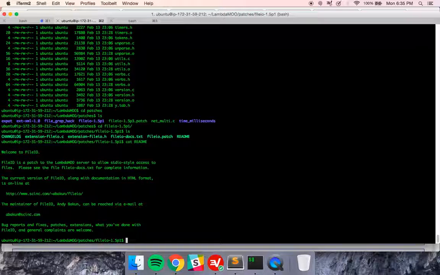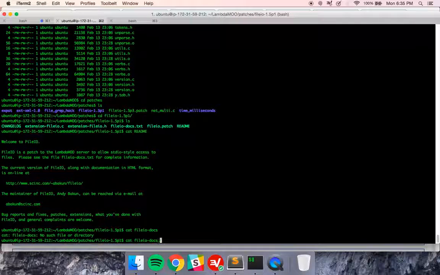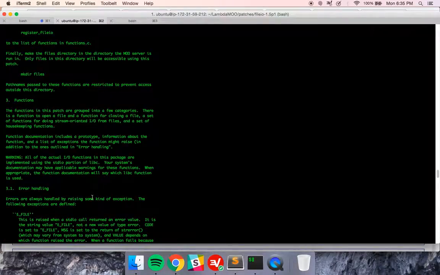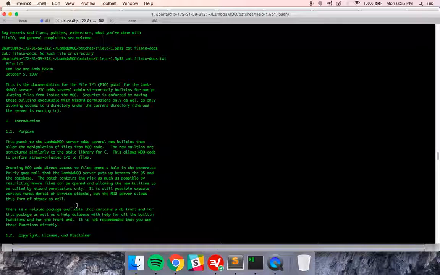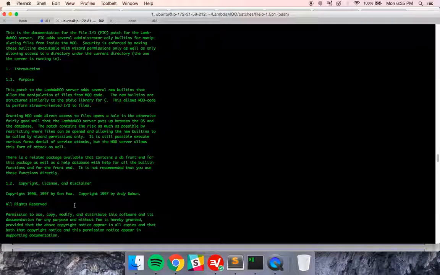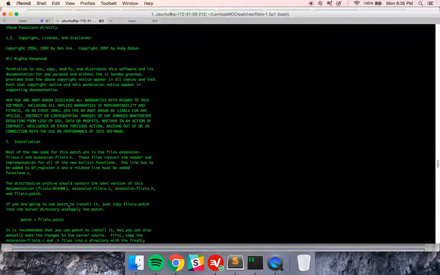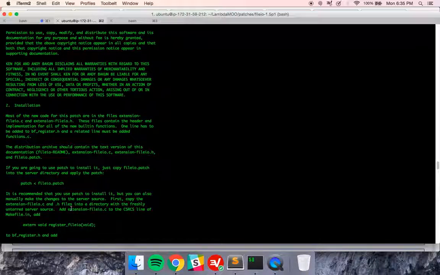So, cat file IO docs.txt. All right, introduction, adds new built-in functions, granting the moo access to do stuff. There's a copyright. Installation. Most of the new code for this patch is in the files extension file IOC and extension file IOH. These files contain the header and implementation information. One line has to be added to BF registers, blah, blah.